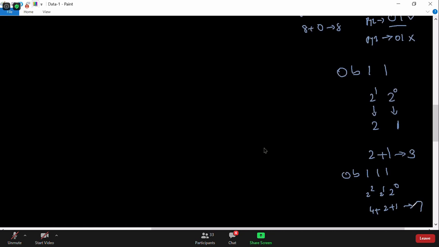How do I decide which one gives 2 power 1 and 2 power 0? That is already fixed. Anything power 0 is always 1, and 2 power 1 is nothing but 2, because anything power 1 is the same number. And 2 into 2 gives you 4. Similarly, 2 power 3 is nothing but 2 into 2 into 2, which is 8. These are the basic rules, Shikawat: anything power 0 will always be 1, and anything power 1 will be the same number. Got the point?